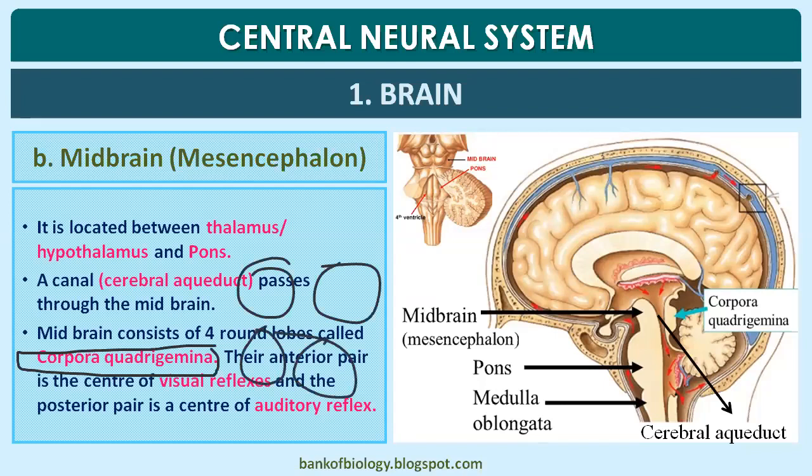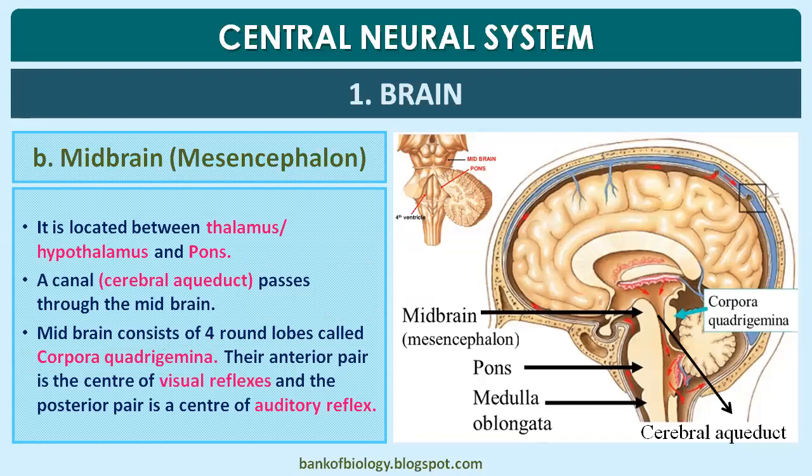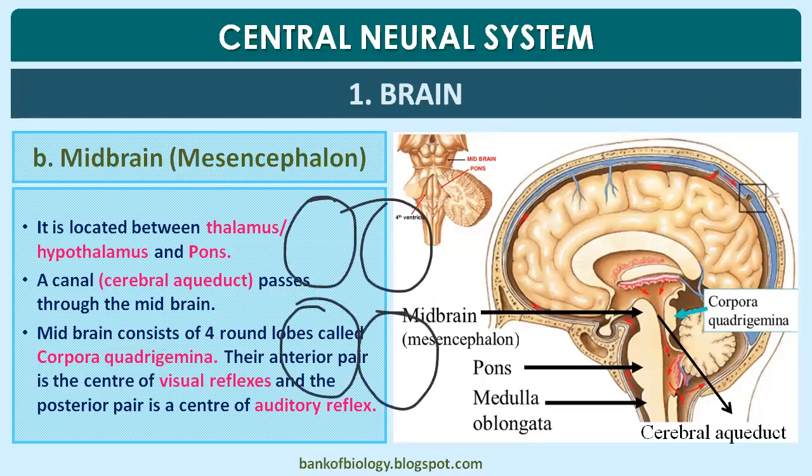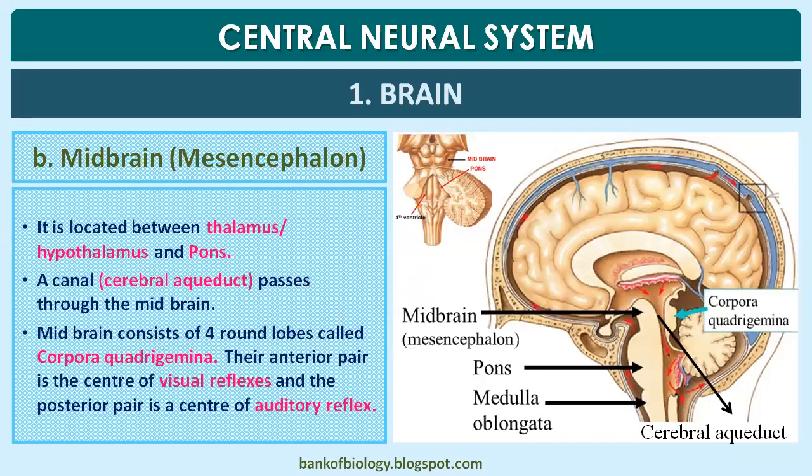The anterior part is for visual reflexes, the two optic lobes. The posterior part is for auditory reflex. That means this is for visual and this is for auditory reflexes. Okay.